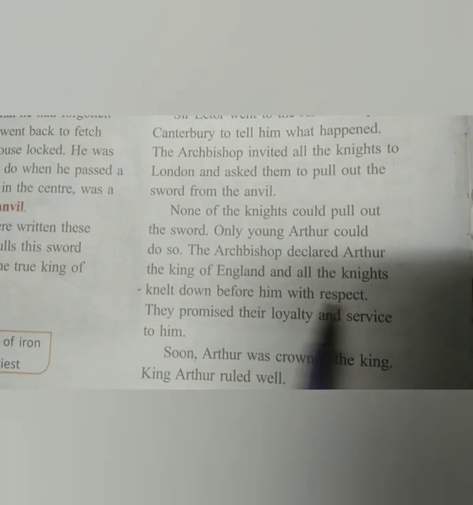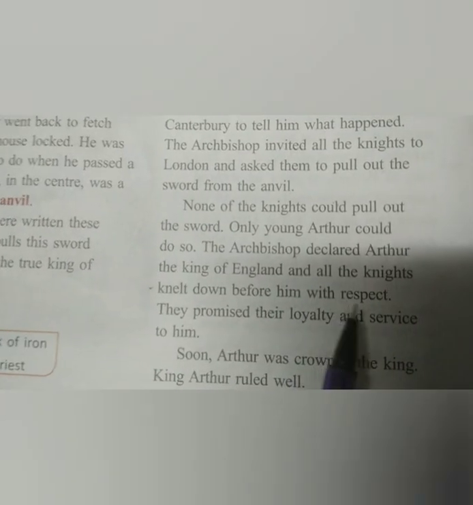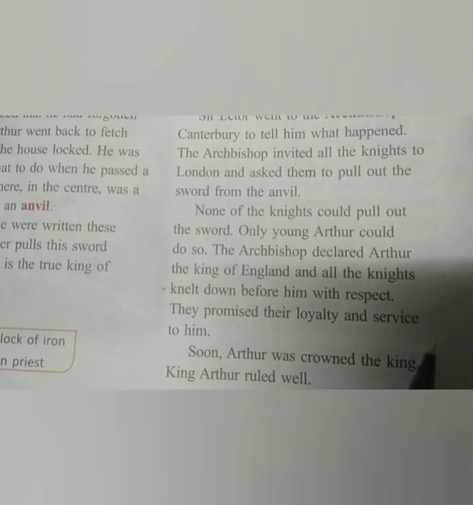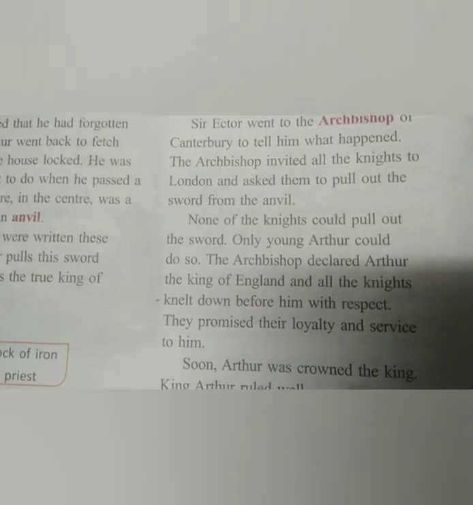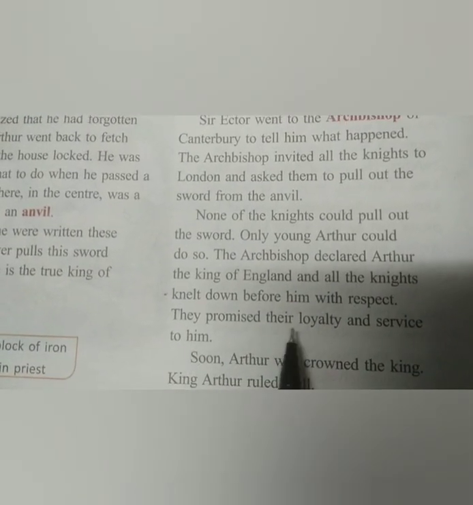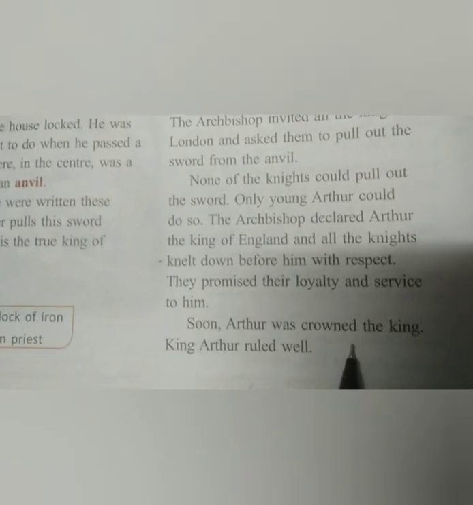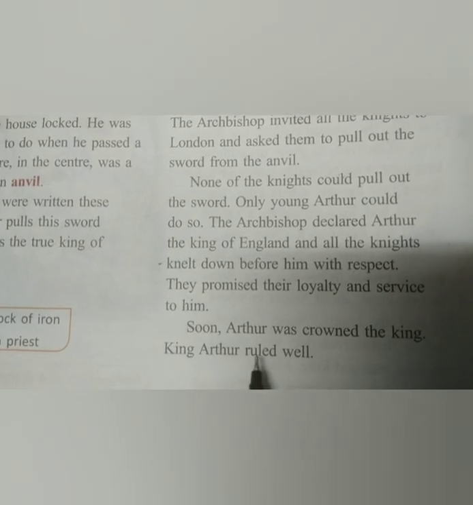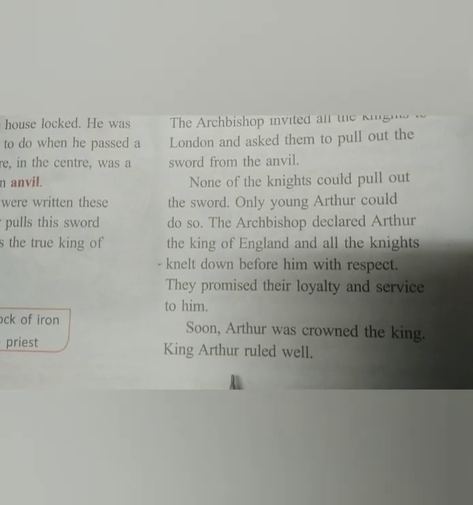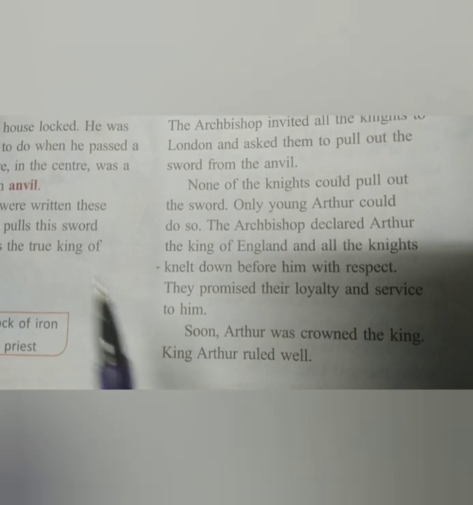All the knights knelt down before him with respect. They promised their loyalty and service to him. Soon Arthur was crowned the king. King Arthur ruled well. Who ruled well here? Arthur ruled well. With that, we complete our second lesson.